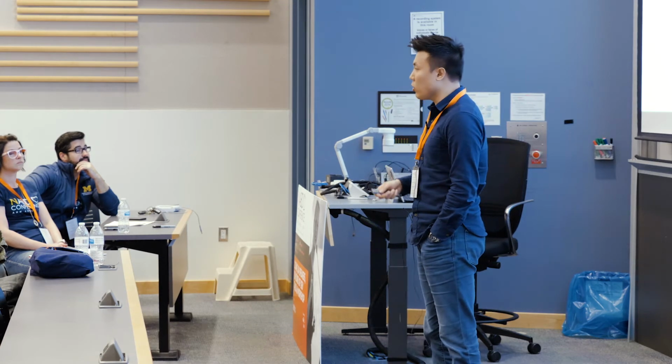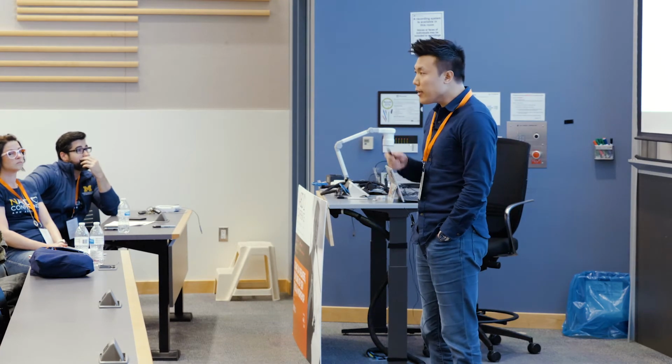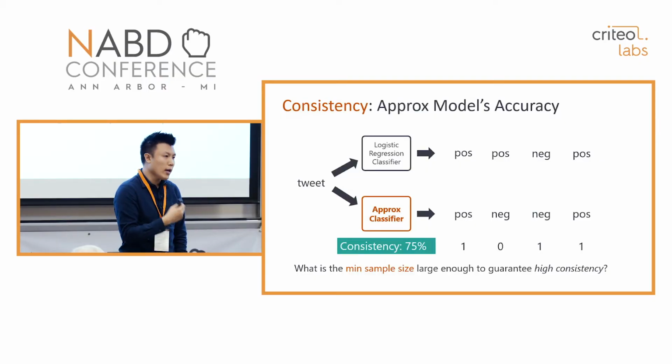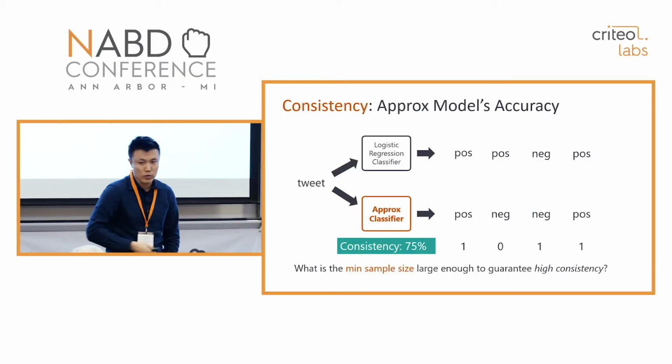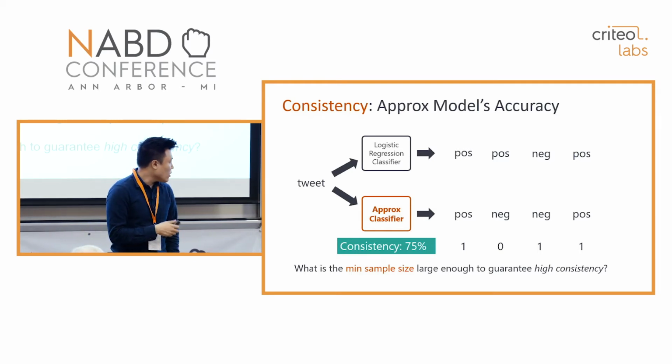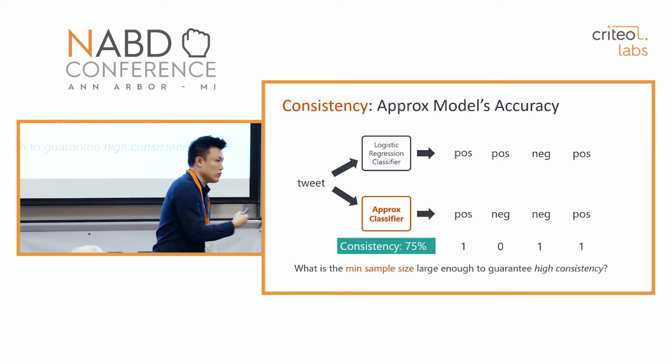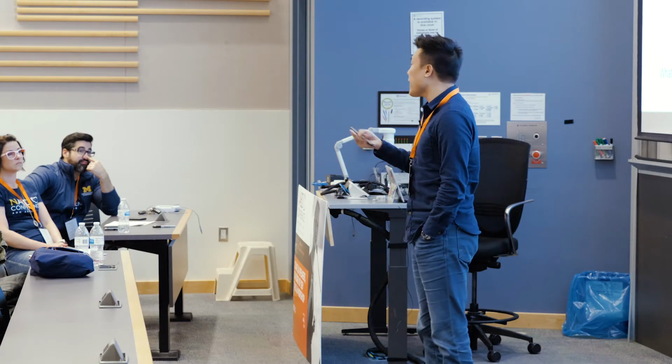I repeat this process multiple times. In this particular example, the consistency between the original logistic regression classifier and our approximate classifier is 75%. Then we want to figure out the minimum sample size that can ensure high consistency, for example, 90% or 99%, between the approximate classifier and the exact full classifier.